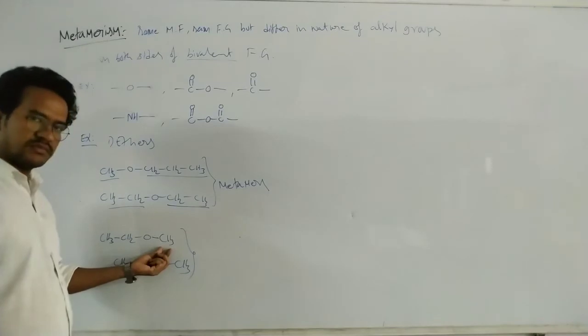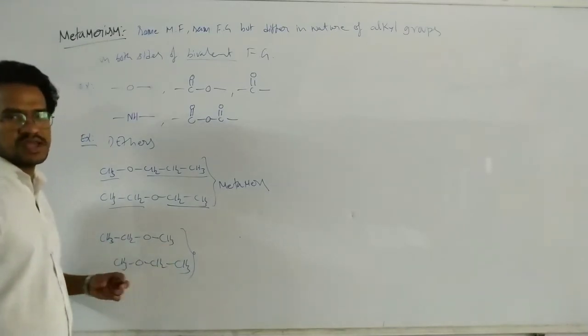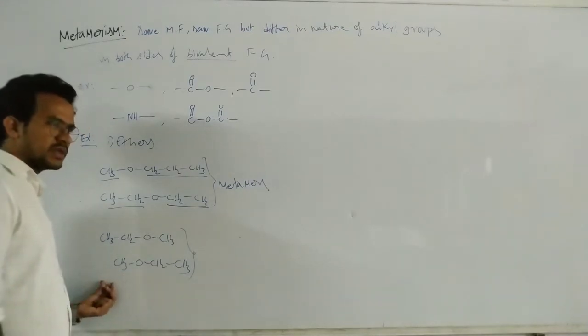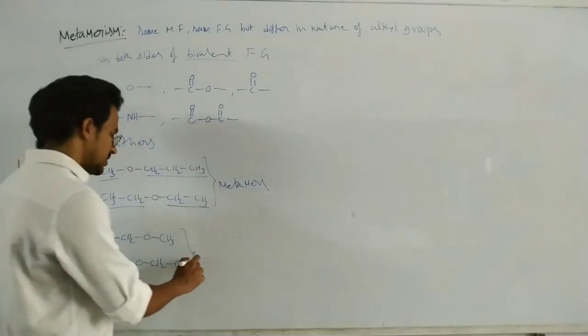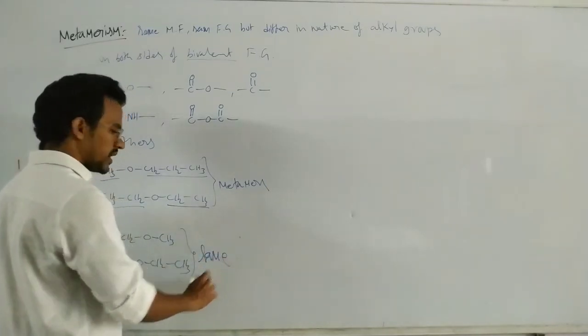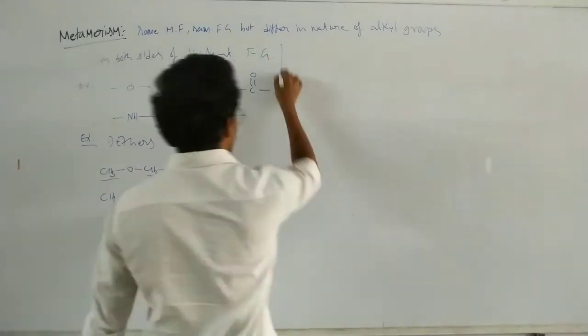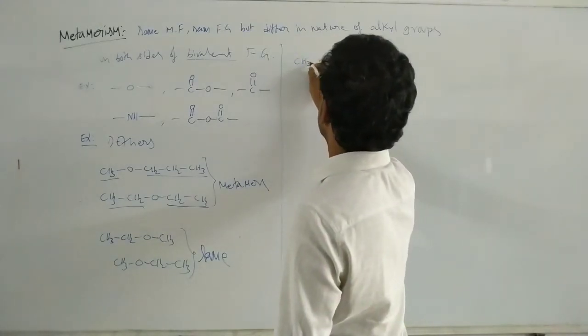Here methyl, here ethyl. Here ethyl, here methyl. But these two are equal. Why? Because on both sides, one is ethyl, one is methyl. So these compounds are the same, not metamers. That means these two are identical.